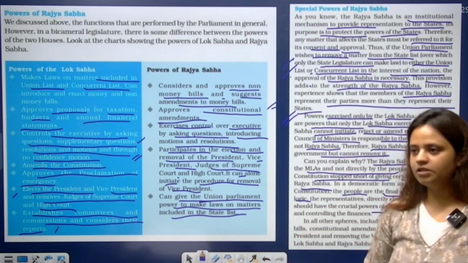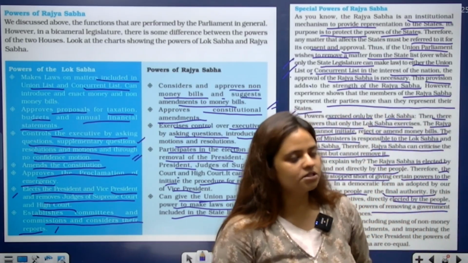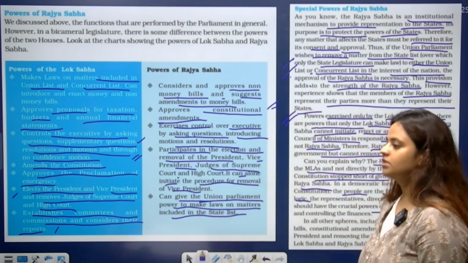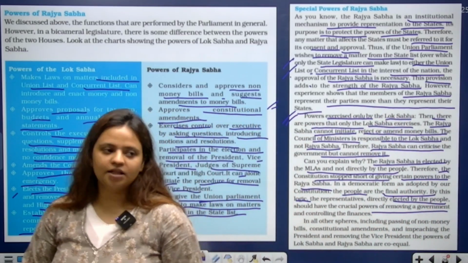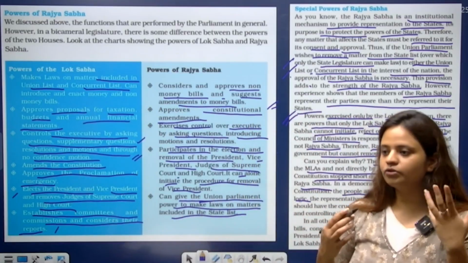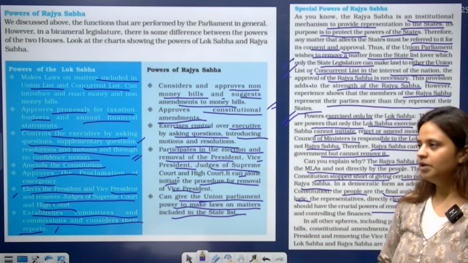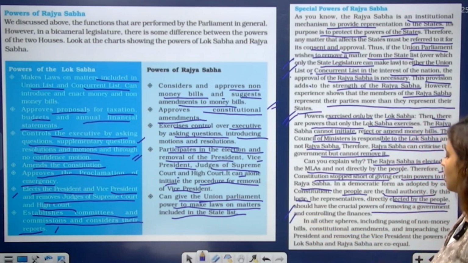So we have ultimate powers with the Lok Sabha and lesser powers given to the Rajya Sabha because it is indirectly elected and not elected by the people, and the constitution wants to give more power to the authorities that are directly elected by people. Hence we see that the Rajya Sabha does not have certain special powers that are with the Lok Sabha.